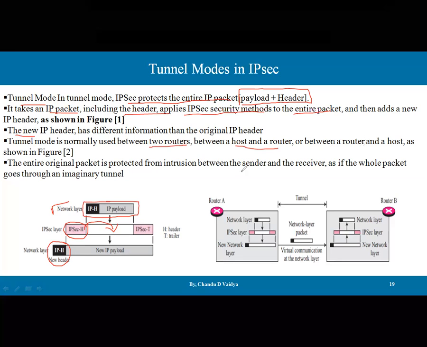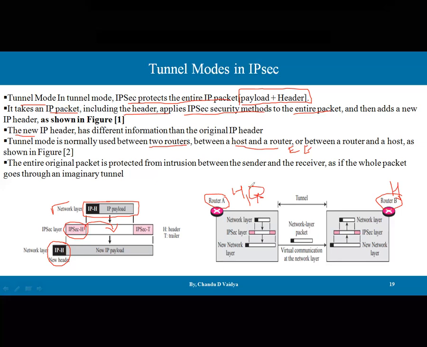But in the earlier transport mode, what we discussed was only end to end, only host to host. But here, two routers can directly use this tunnel mode. Here the host is possible, here the router is possible. All these possibilities are available. Router or gateway is possible.